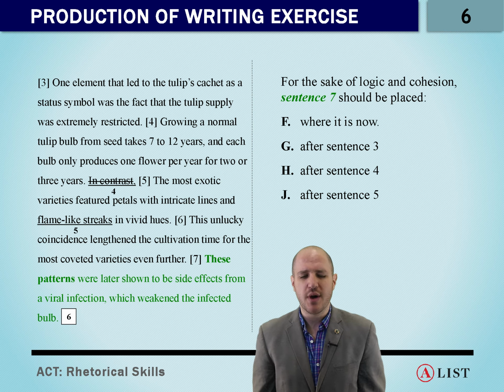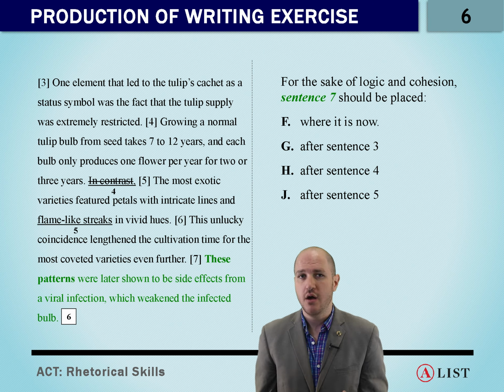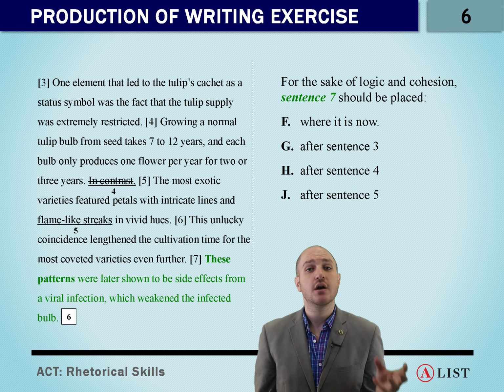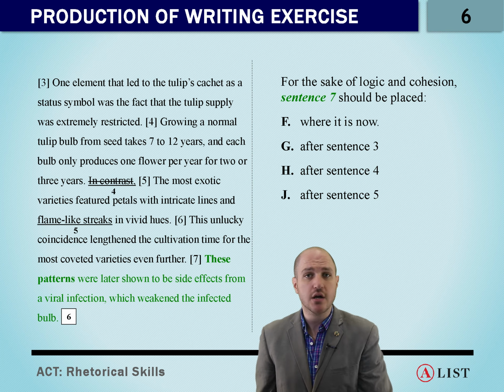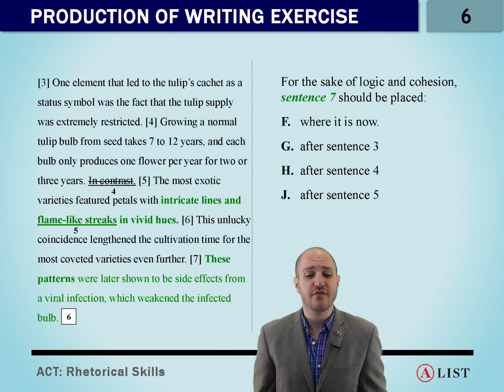If we look at all of these possible options, we're going to see that some of them make sense and some of them don't make sense. The way that I like to approach this is to say, these patterns, what patterns are we talking about here? We need to introduce the patterns so that we have an antecedent for the word these, right? We need to know what patterns we're talking about. So it has to go somewhere after sentence 5.